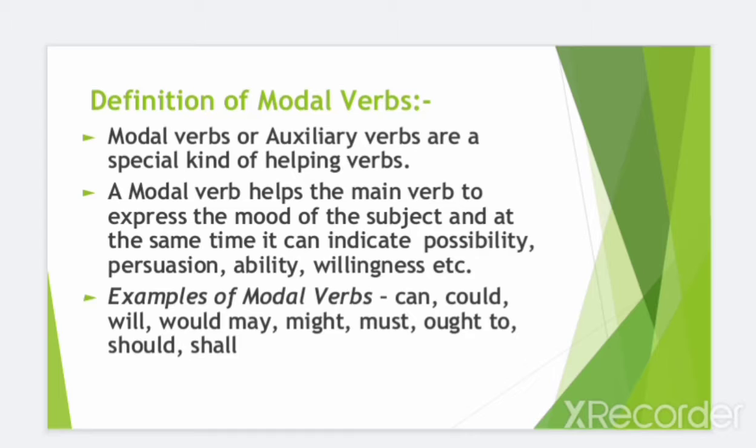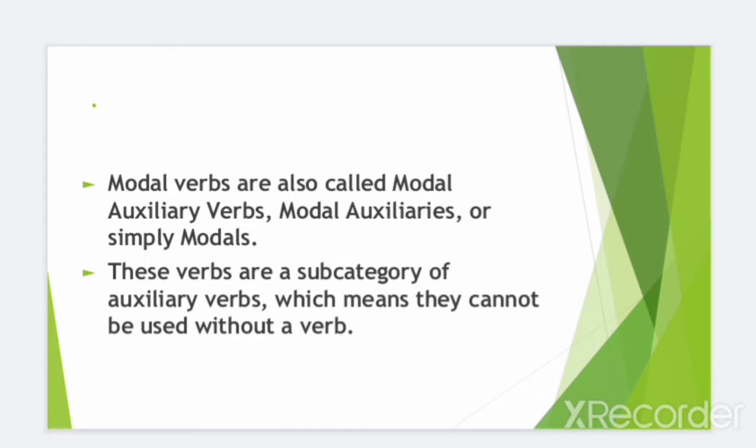Now some examples of modal verbs are can, could, will, would, may, might, must, ought to, should, shall. Modal verbs are also called modal auxiliary verbs, modal auxiliaries, or simply modals. These verbs are a subcategory of auxiliary verbs, which means they cannot be used without a verb.